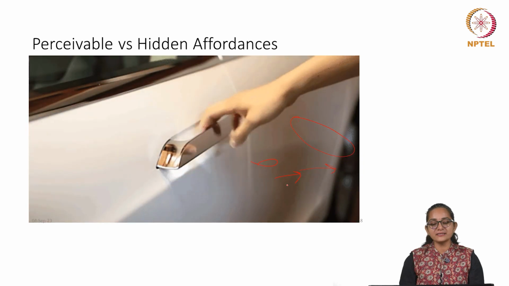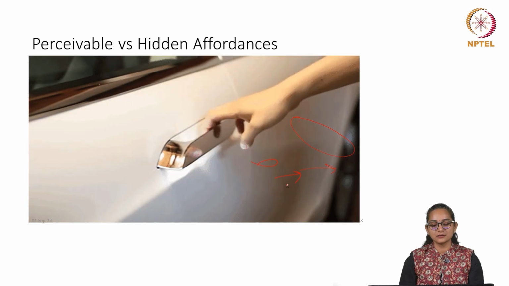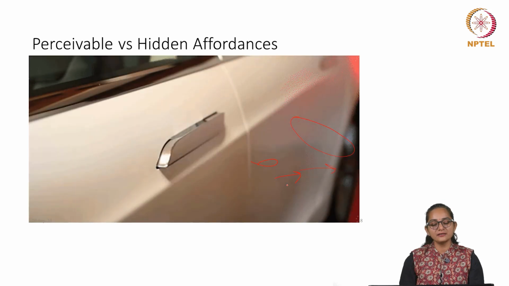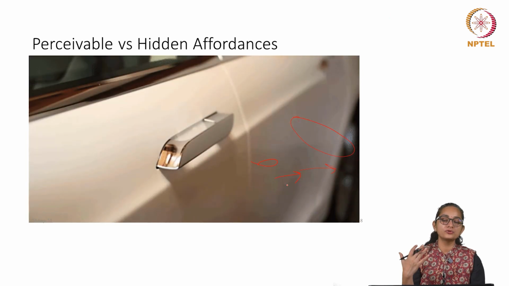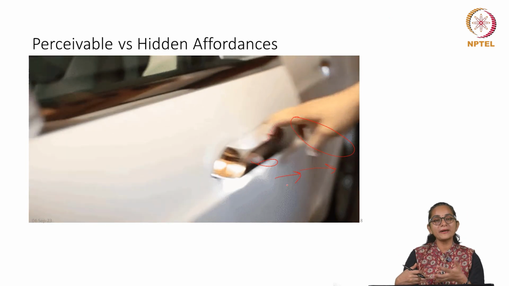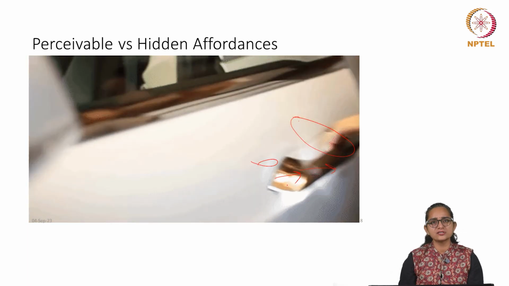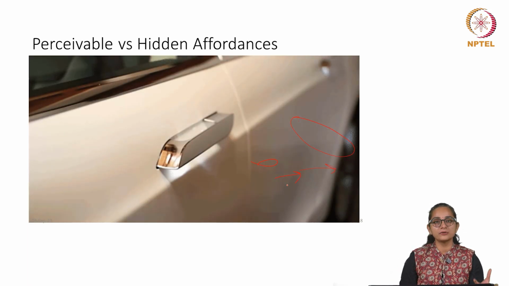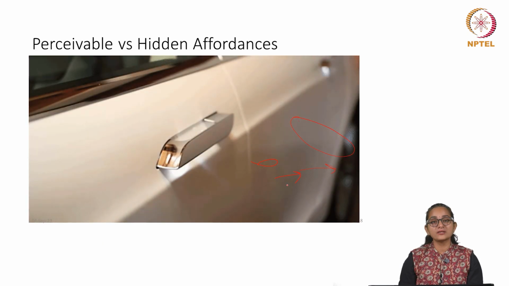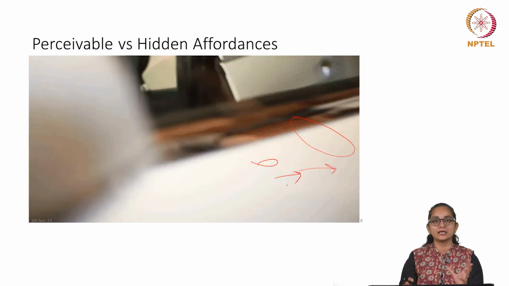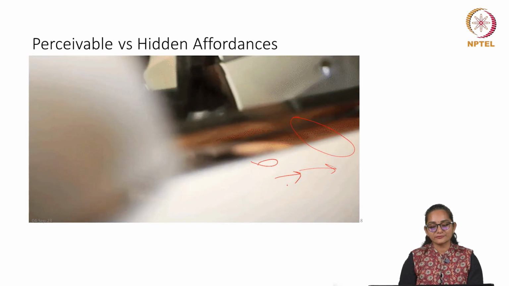So, after they saw a lot of complaints from the users, they redesigned it, and in the further models, as soon as the user would approach the car, the handle would automatically come out. That changed its affordance from hidden to a perceivable affordance, without disturbing the aesthetic quality of the car which they wanted to have.